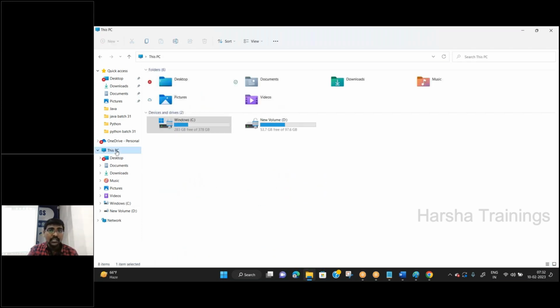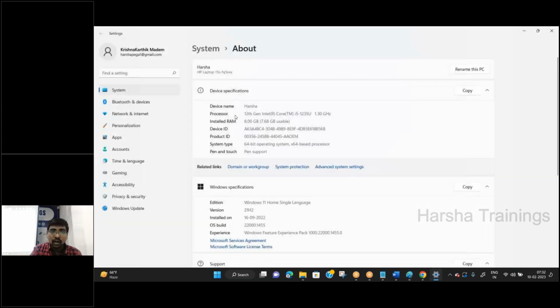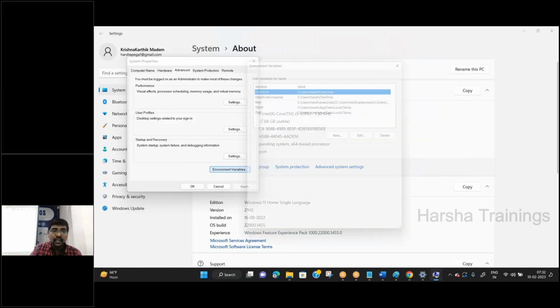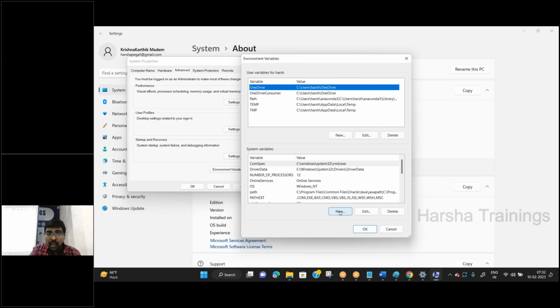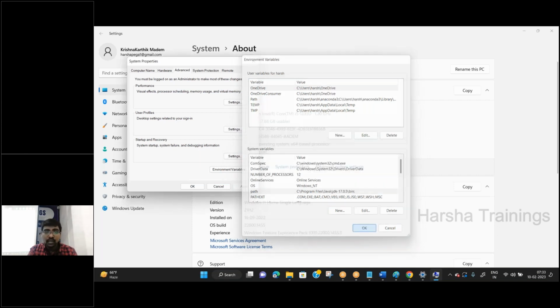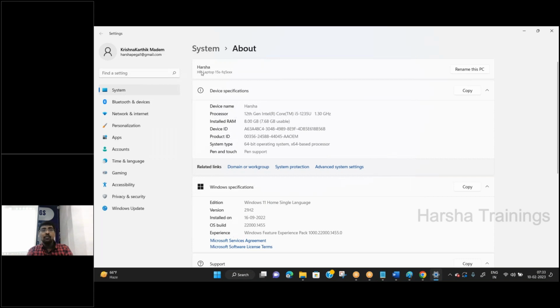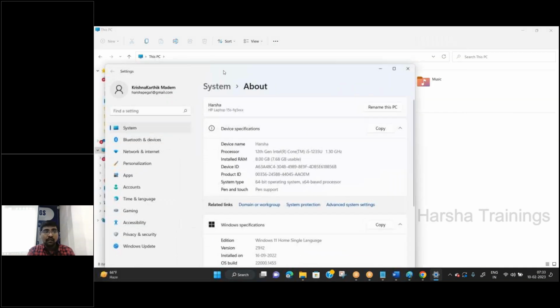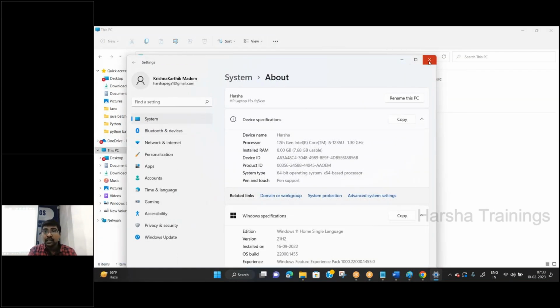The procedure is simply this PC, properties. So here I showed all the cases. Advanced system settings, environment variables, under new, select the variable name as path and then the variable value as this bin. Click on OK, second OK, and then third OK. Now my path is set to Java version 17. Check.